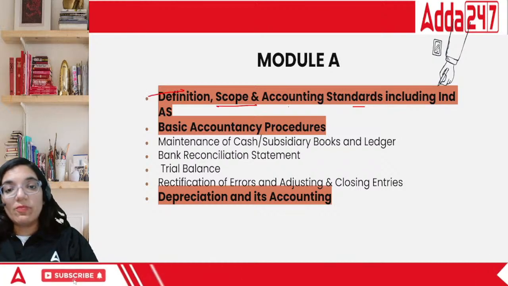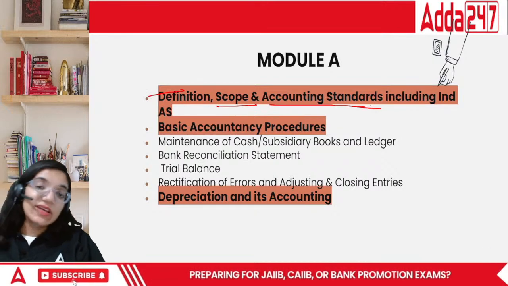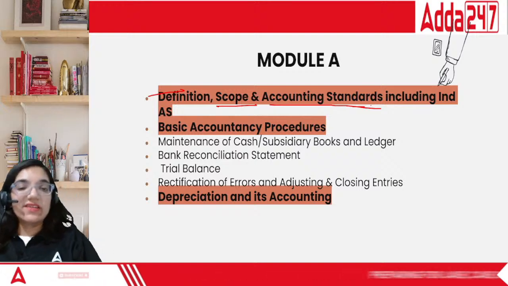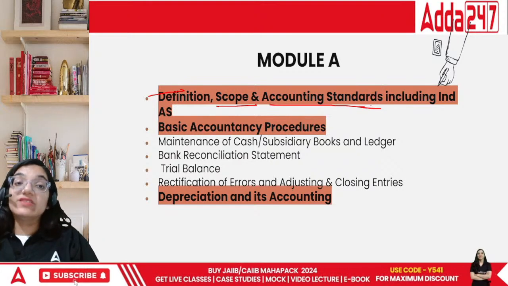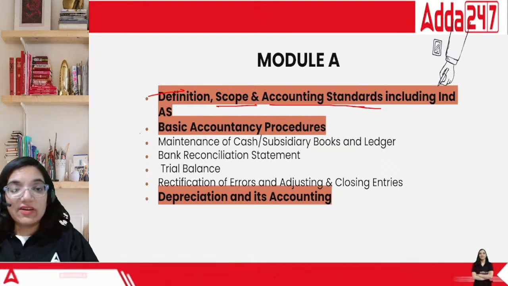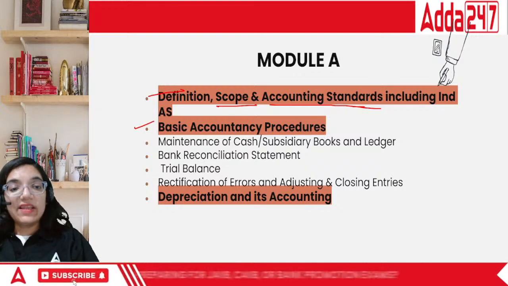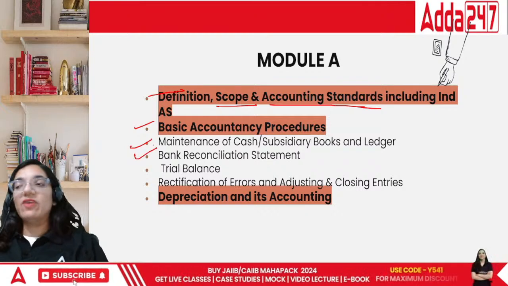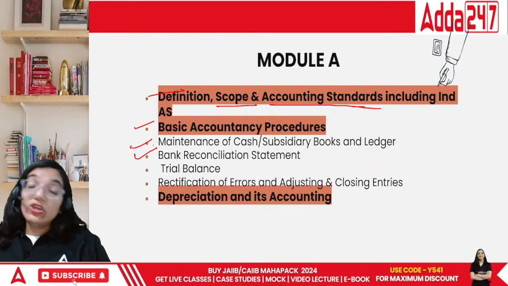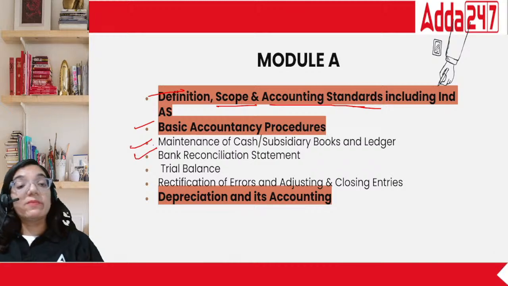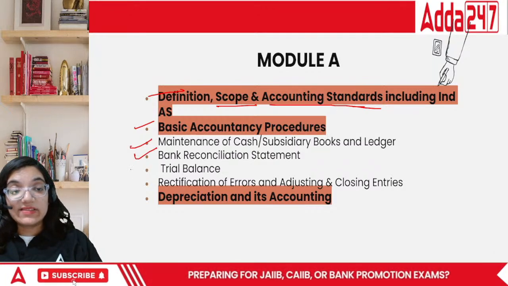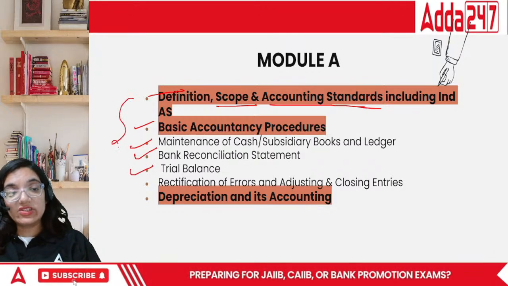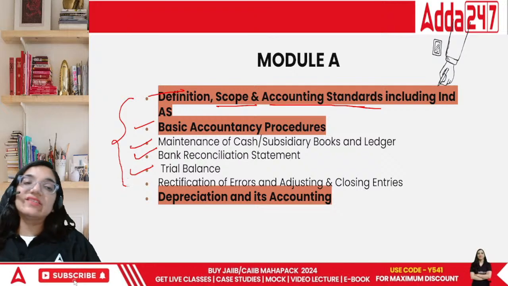Then you have the scope of it, accounting standards. AS is basically the standards that we are setting up. Then you learn about the rules. That means basic accounting procedures, maintenance of the cash ledgers, bank reconciliation statement when your books of accounts are not matching with the passbook. Trial balance. This is basically a sequence. You have to do all these chapters in sequence only.